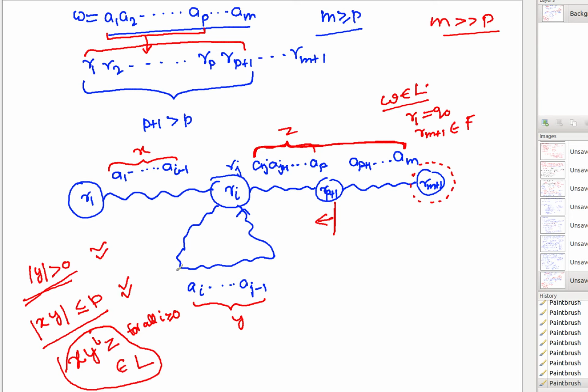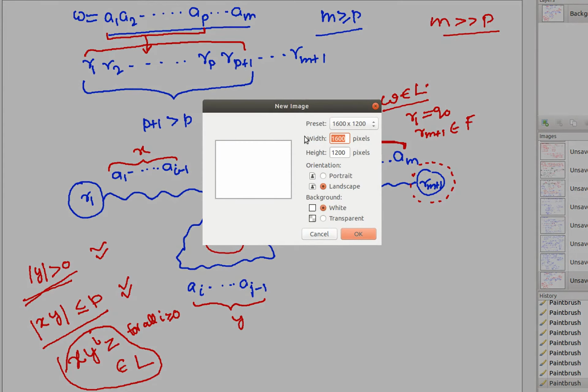And finally, how many times you are roaming here doesn't affect the acceptance. You will still go from R1 to Rm plus 1. Whether you don't take this loop or you loop here for k number of times, x, y to the power i, z says that you come from R1 to Ri using x, take i number of times this looping, and then you are going ahead with z to Rm plus 1. All of these strings will be in the language. Is it clear? If anyone has any doubt, please come further and ask.